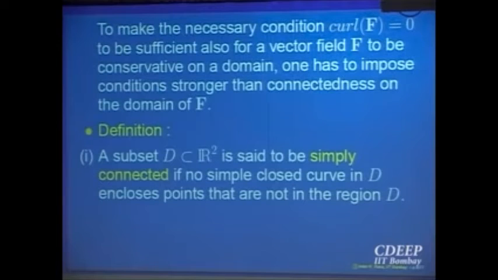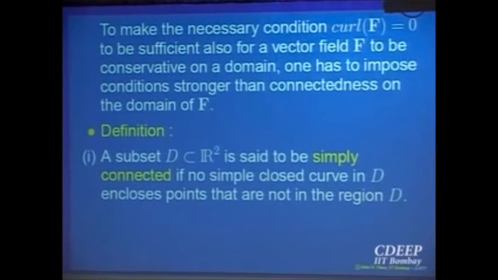So take a set D, take any simple closed curve in that domain, then all the points inside it should also be part of the domain. Every simple closed curve should have that property. Then that set is called simply connected.